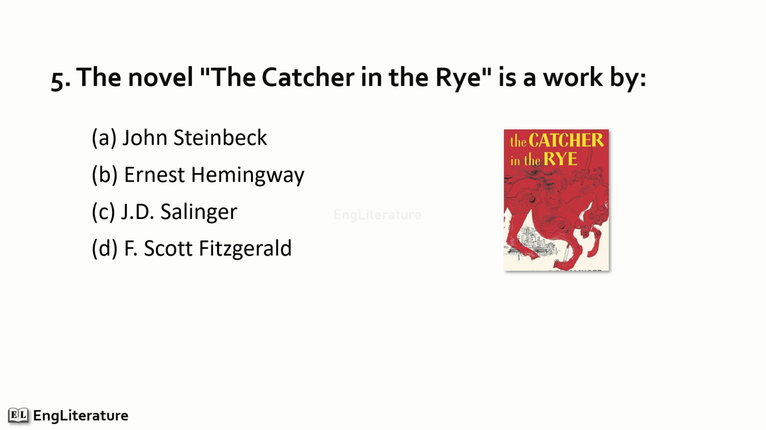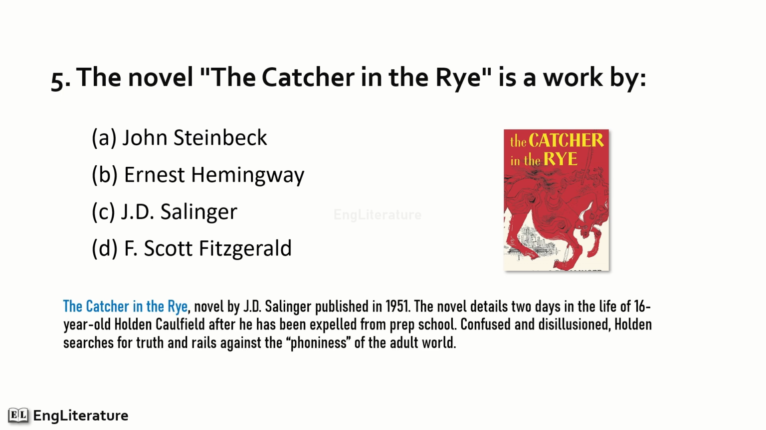The novel The Catcher in the Rye is a work by J.D. Salinger, published in 1951. The novel details 2 days in the life of 16-year-old Holden Caulfield. After he has been expelled from prep school, confused and disillusioned, Holden searches for truth and rails against the phoniness of the adult world. So the right option is number C. The novel The Catcher in the Rye is a work by J.D. Salinger.